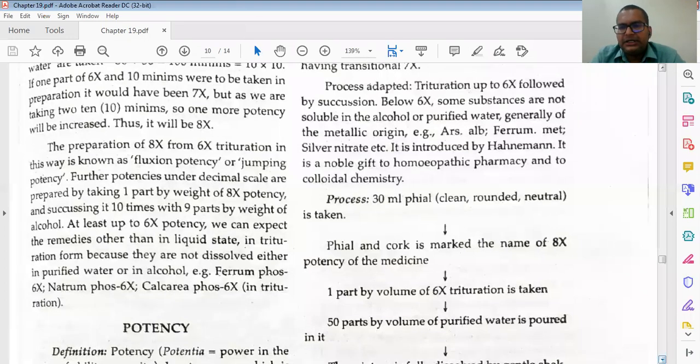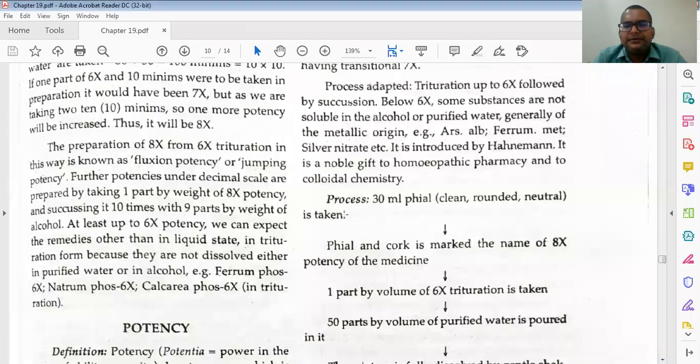Process developed: trituration up to 6x, followed by succussion below 6x. Some substances, generally of metallic origin, are not soluble in alcohol or purified water, like Arsenicum album, Ferrum metallicum, silver nitrate, etc. That is why till 6x we have to go for trituration. Then after that, as per Dr. Hahnemann, after 6x they are such a fine powder that they can be soluble in liquid alcohol or water. That is why 6x to 8x can be converted into liquid potency. It was introduced by Hahnemann. It is a notable gift.